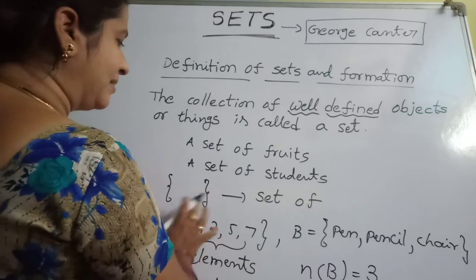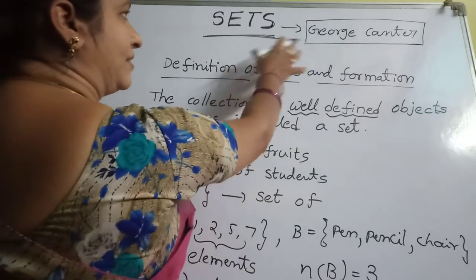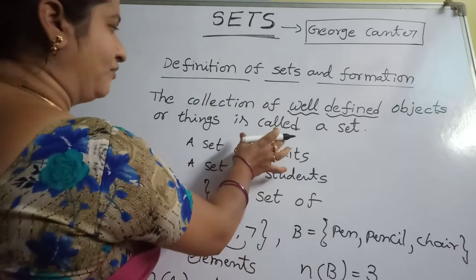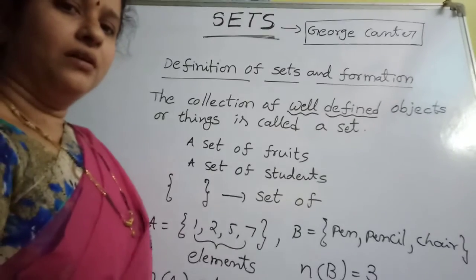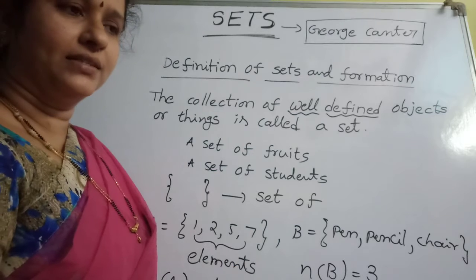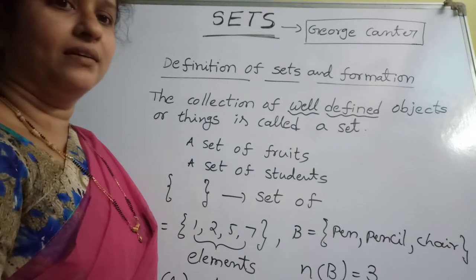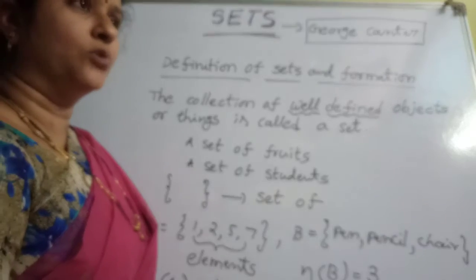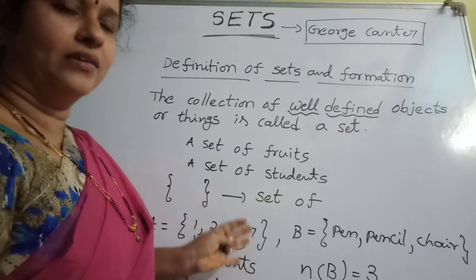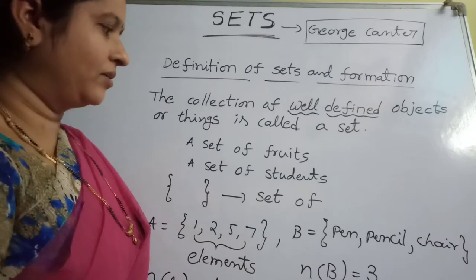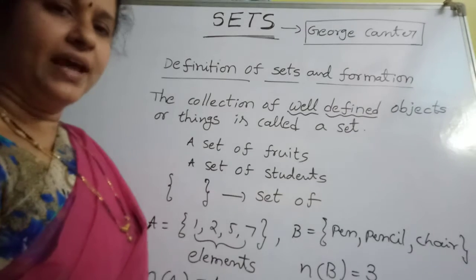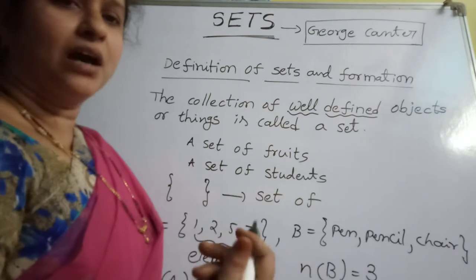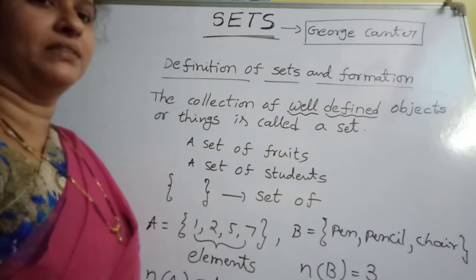So the set symbol is these brackets. Set theory was developed by George Cantor. There are so many daily life examples of sets. In our school, girls are a set, boys are another set, teachers are another set. In your house, so many things are there; you take all things as one set. In numbers also, so many types of sets are there, which you learned from 6th class up to 9th class.